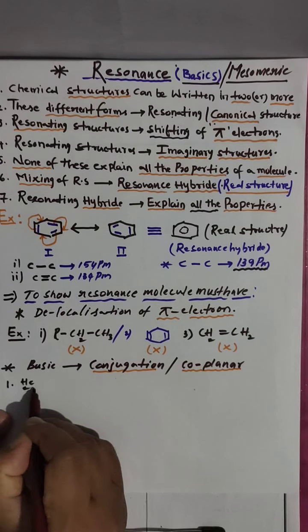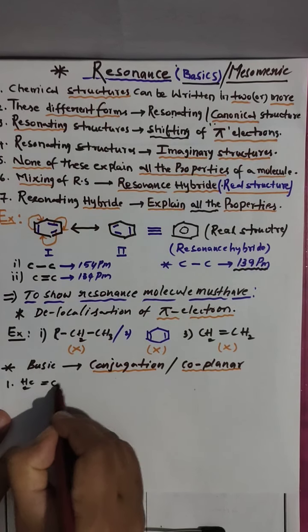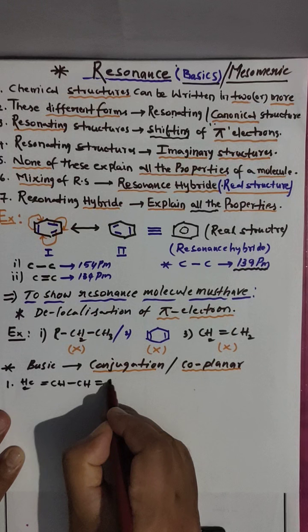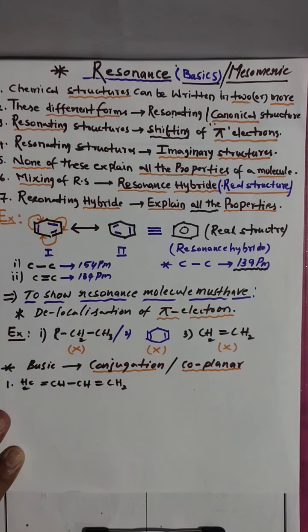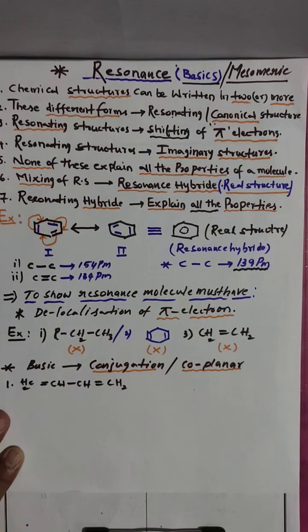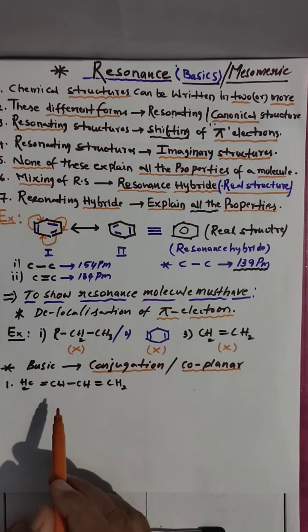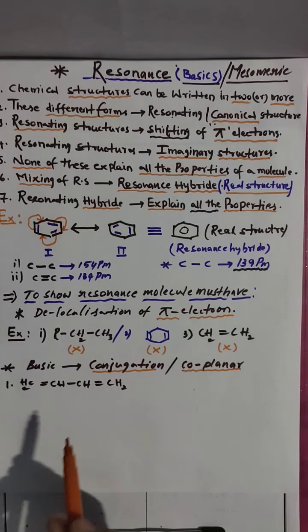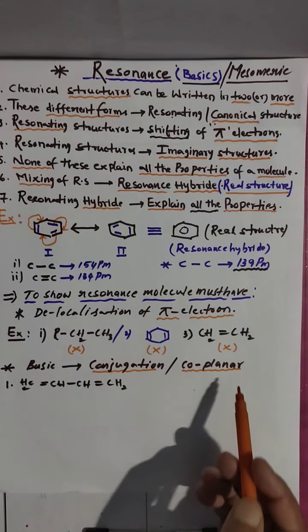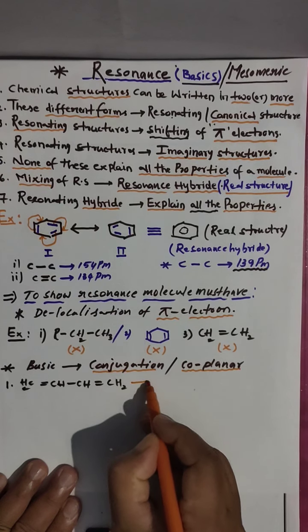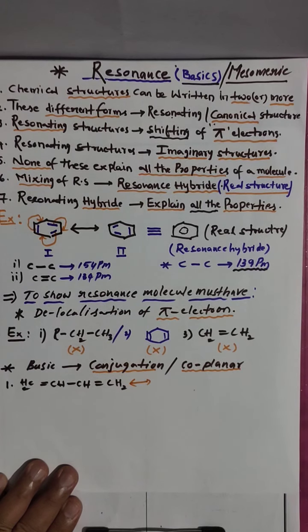See here, I am taking CH2=CH-CH=CH-CH=CH2. Condition number 1, pi electrons are there. Condition number 2, conjugation. What is conjugation? Double, single, double, single; one double, one single, alternating. Coplanar, so all are in the same plane. So all are satisfied, then it will show resonance.